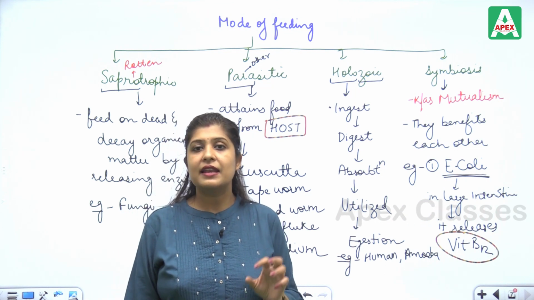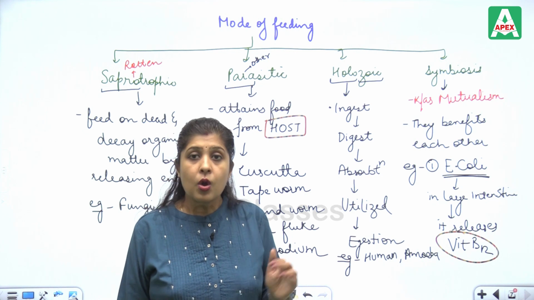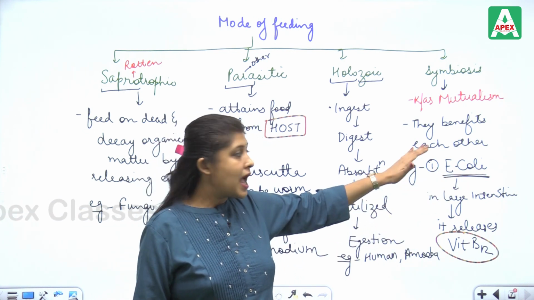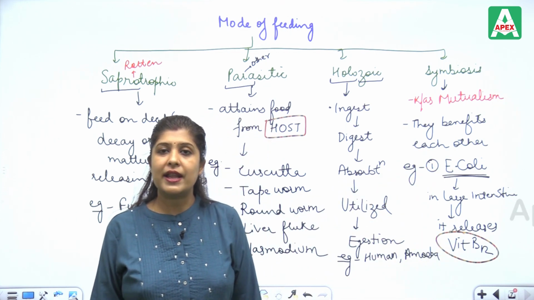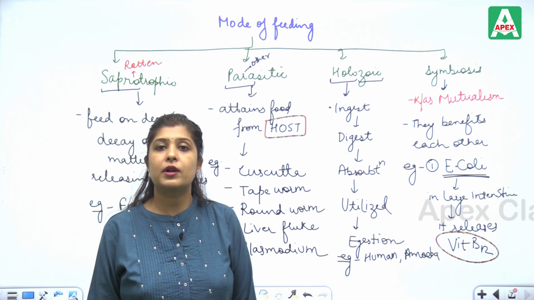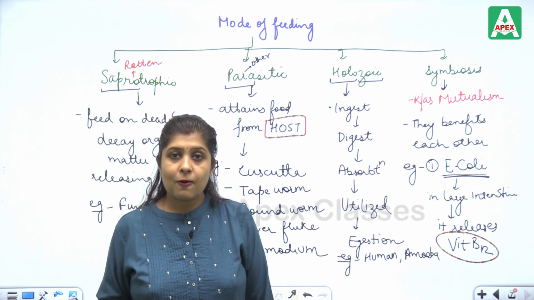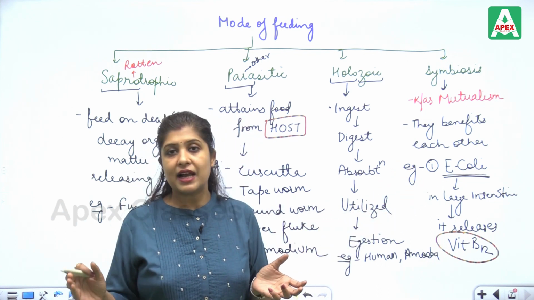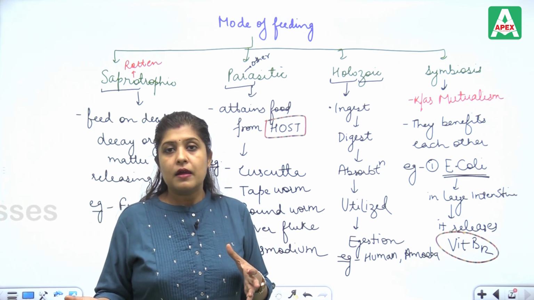As it is residing in the large intestine, it will have the food. In return, E. coli will give us vitamin B12, which is very important in our body for the formation of blood and many more things. So symbiosis is basically a mutual relationship. E. coli is benefiting us, and in return we are also benefiting it.